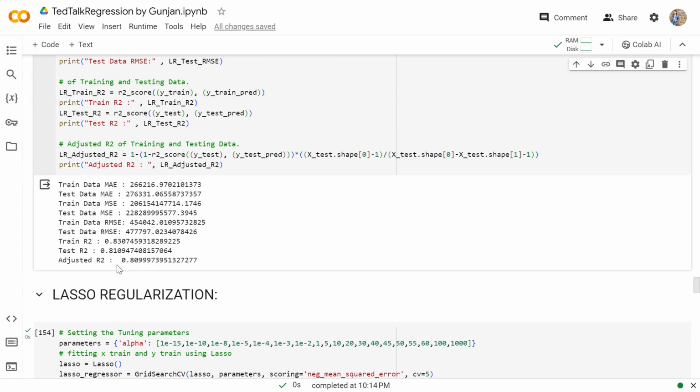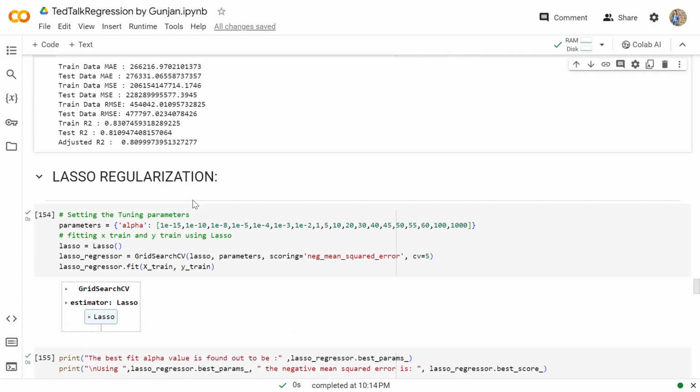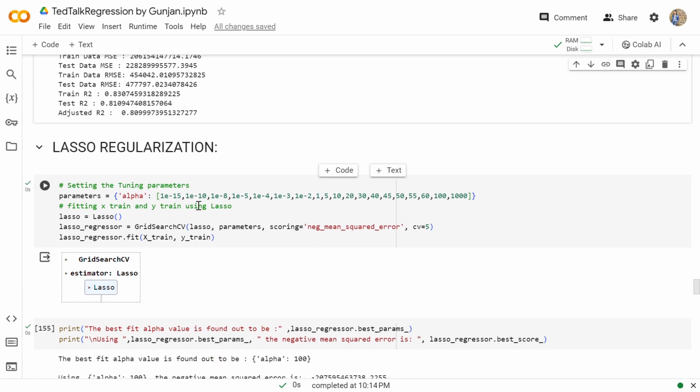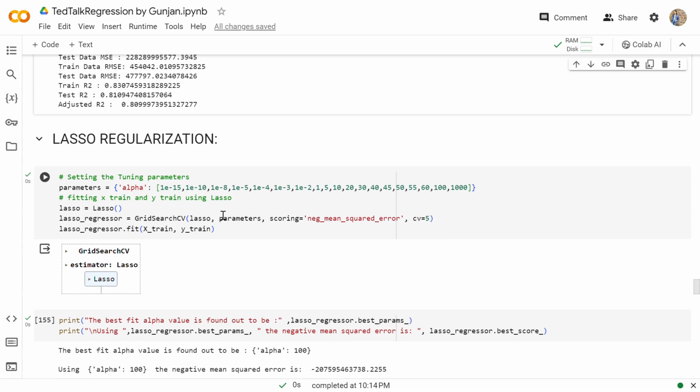Then, like we have got the values for our linear regression, we'll be doing the lasso regularization. Basically regularization is done on a highly complex model, which means low bias and high variance. In this method of constraining and regularizing, the size of the coefficient is shrunk towards 0. In lasso regularization, it adds a penalty equivalent to the absolute value of the magnitude of the coefficient.